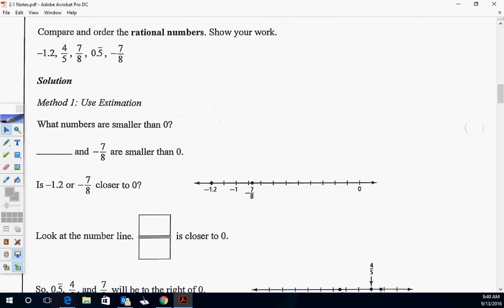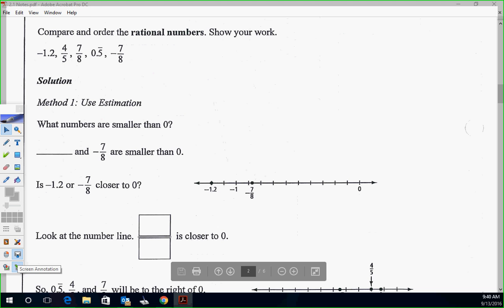So we're going to compare and order these. We're going to look at the negatives first. So -1.2 and -7/8 is what I'm looking at first. -1.2 is the bigger negative, so that is going to be the smallest one. Okay, which one's closer to 0? -7/8 is. Look at the number line. -7/8 is closer to 0.